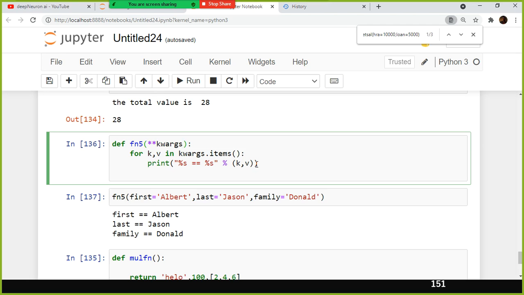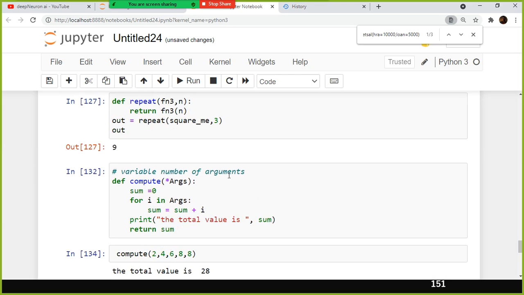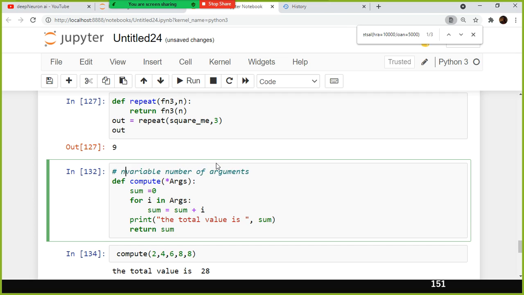You can pass a variable number of arguments to your function, but it is non-keyworded. So it is a non-keyworded variable length argument list. That functionality is also available.